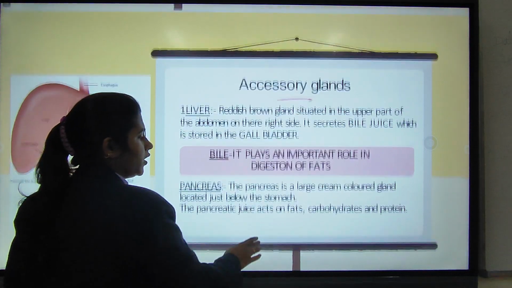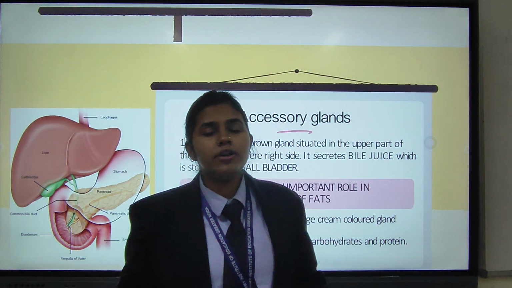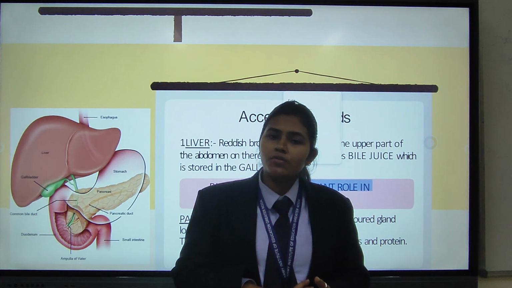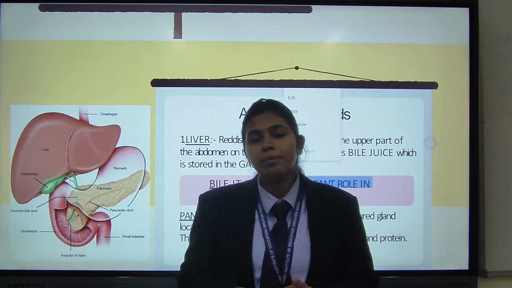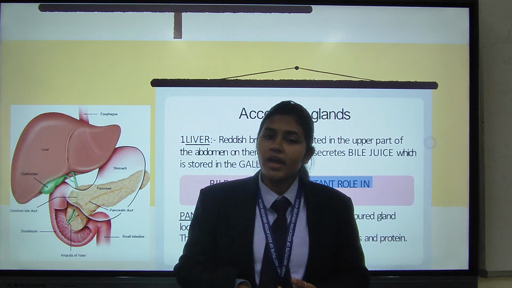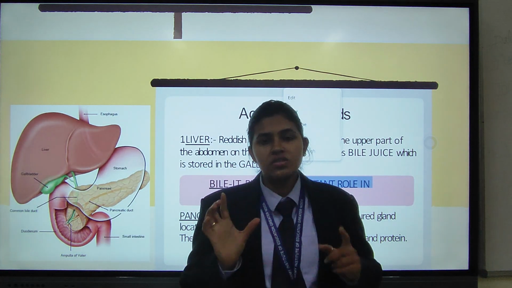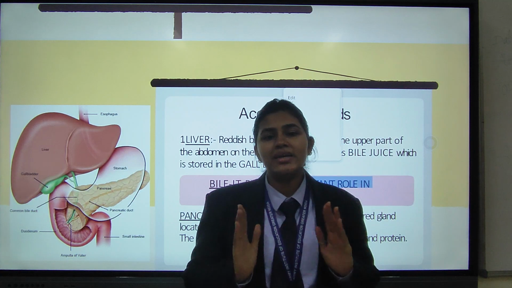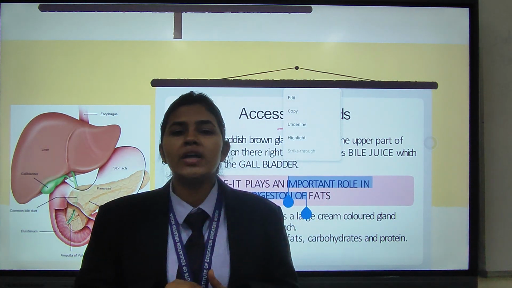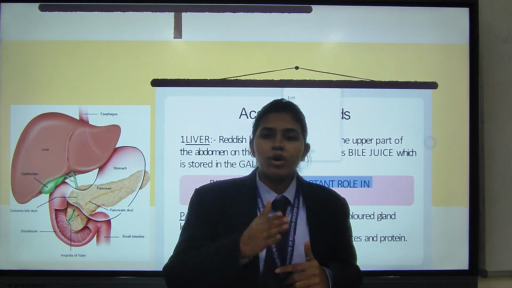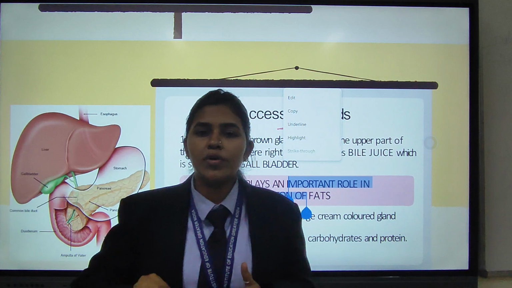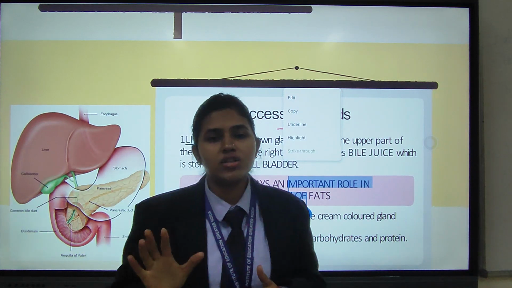In this chapter we learned the definition of digestion and the components of the digestive system. The digestive system is divided into the accessory glands and the alimentary canal, and we studied the process from where the food gets chewed up to the removal of the fecal matter or undigested food.